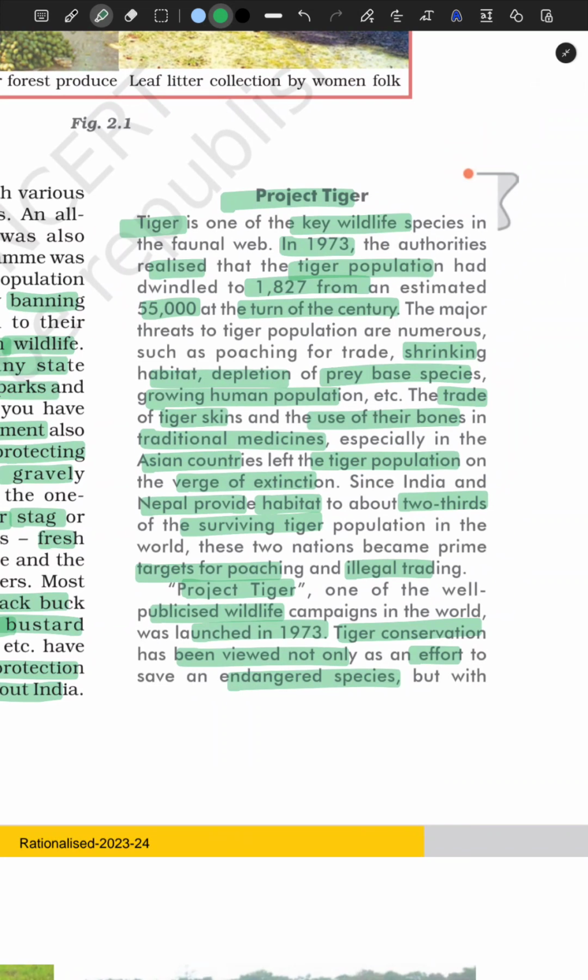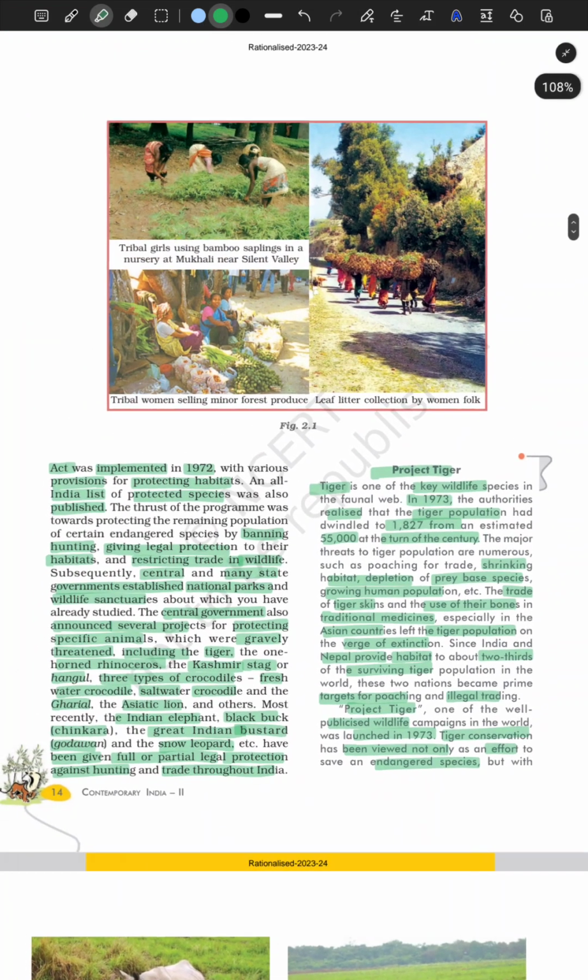In 1973, the authorities realized that the tiger population had dwindled to 1827, as estimated at 55,000 at the turn of the century, right? So it went from 55,000 to 1827. How would you feel if the human population went from that to that? Exactly, right? So the tigers needed to be conserved in these forests. So what is the main reason for this depletion or extinction, you may ask?